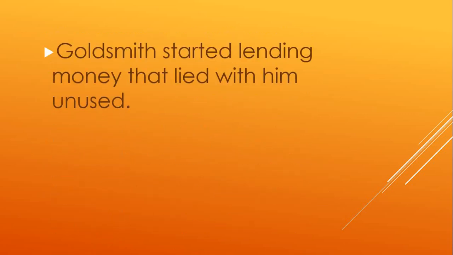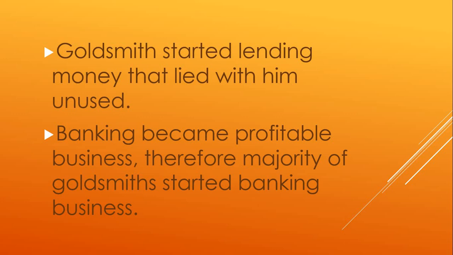Then the goldsmith thought, why should he keep money idle with him? The money he used to get in the form of deposits, why not lend it to needy people? Because that money was idle, it was unused. Then the goldsmith started lending that money which was lying with him unused. After that, other goldsmiths thought, why should they not also carry on the banking business? They saw that banking became a very profitable business, and therefore in England the majority of goldsmiths started the banking business.